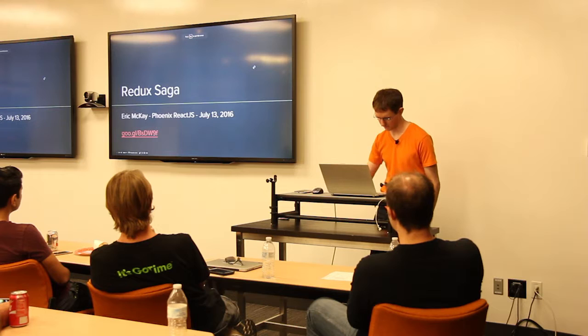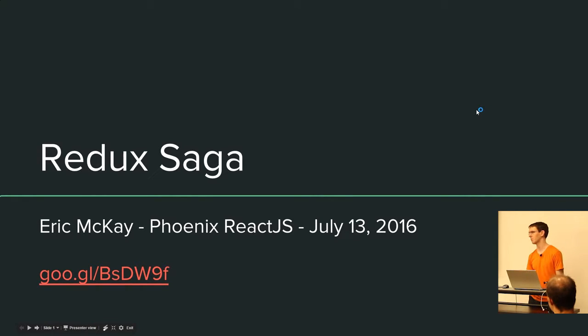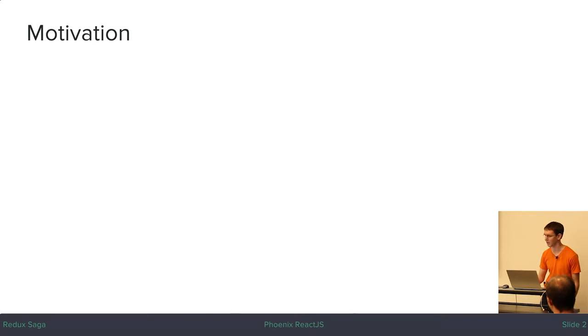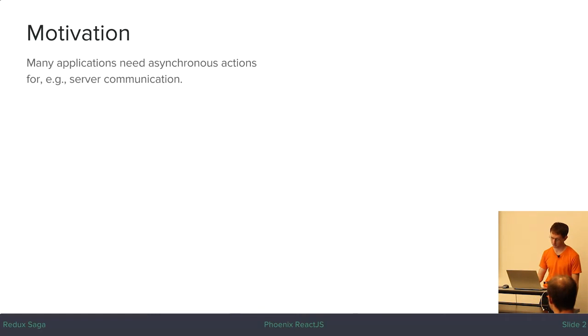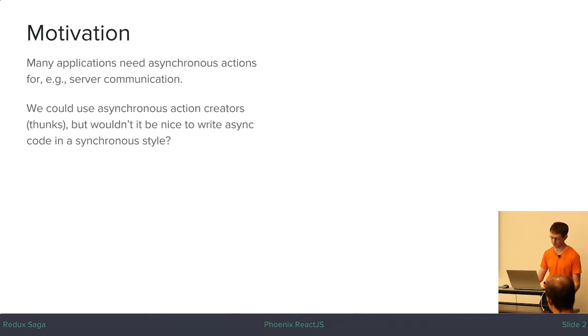All right. So we're going to talk about Redux Saga. How many of you are familiar with generators in JavaScript? Okay, decent number. I was hoping it would be nobody so that when I say something that's completely wrong, no one would correct me. But basically, what Redux Saga does is it uses generators as an alternative to action creators that return functions or thunks, which is what Jason proposed doing earlier. And you would use these to manage your asynchronous code that's communicating with the server or doing other asynchronous tasks. And we'll see some examples of those in a bit.